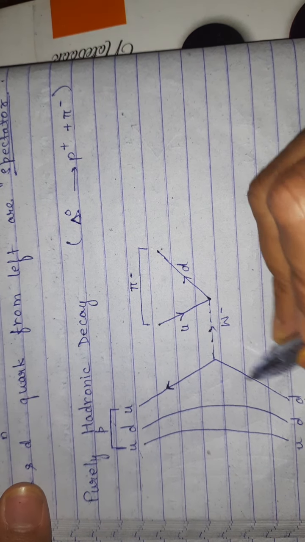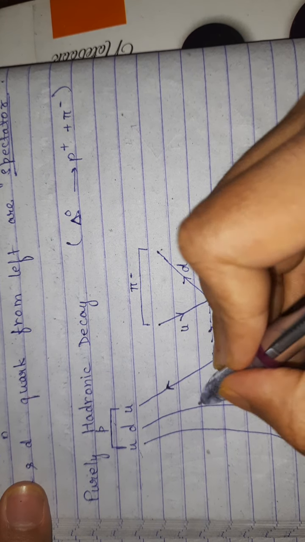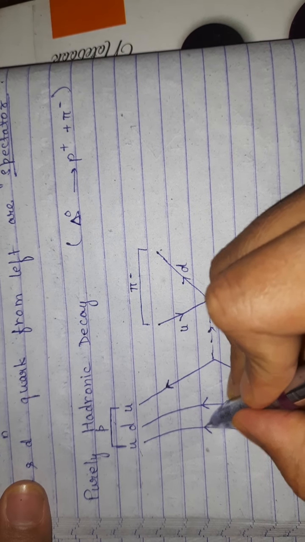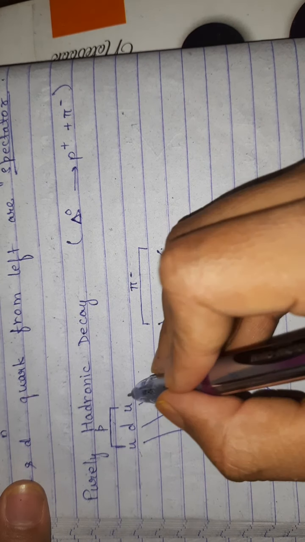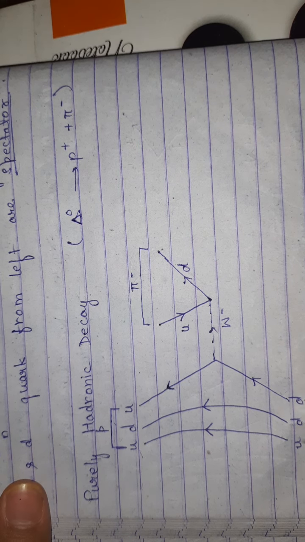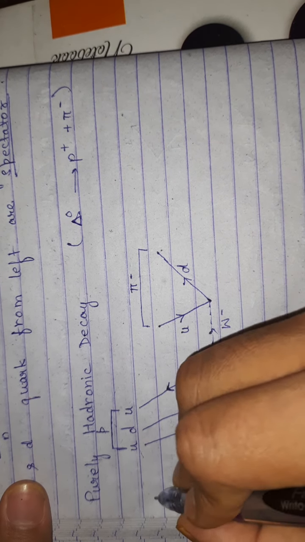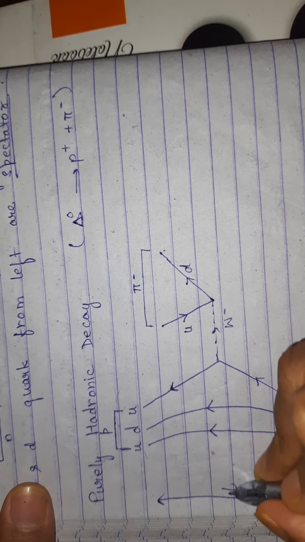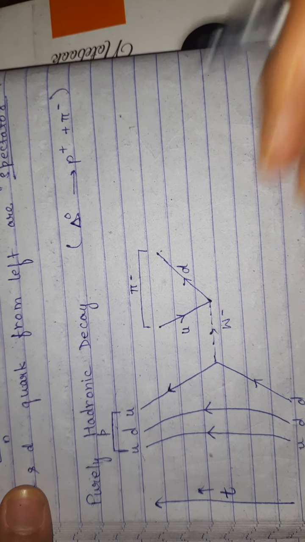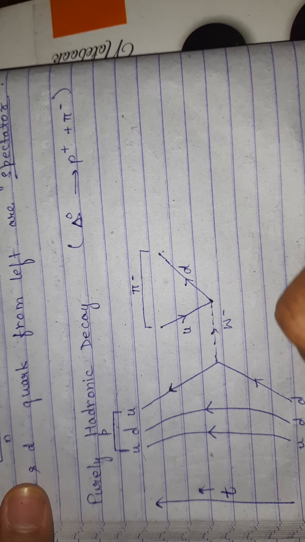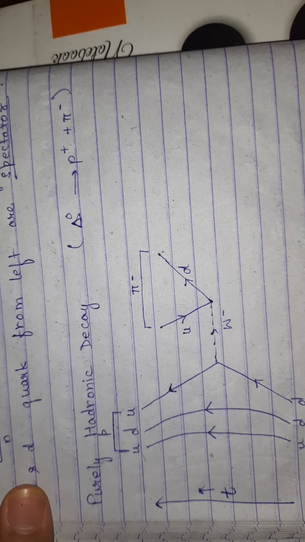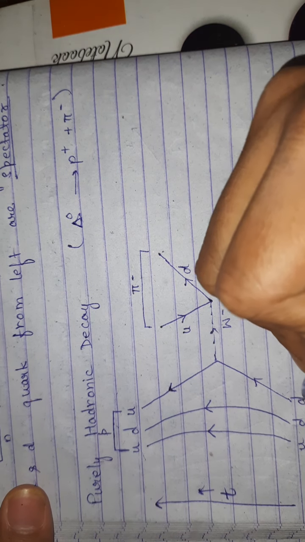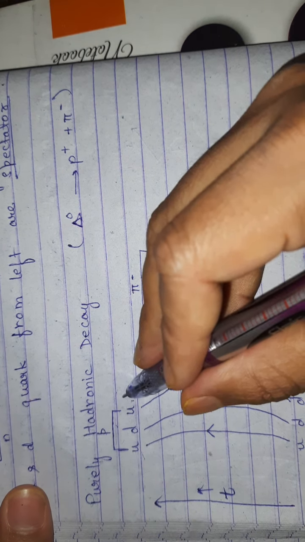Here the up quark and down quark, the sign is always like this, because we don't have any anti quark in here, therefore the sign is in the direction of time.